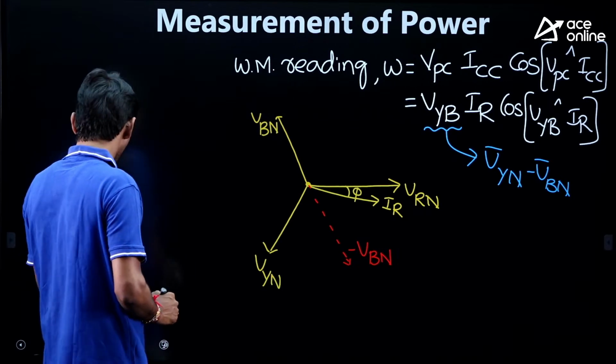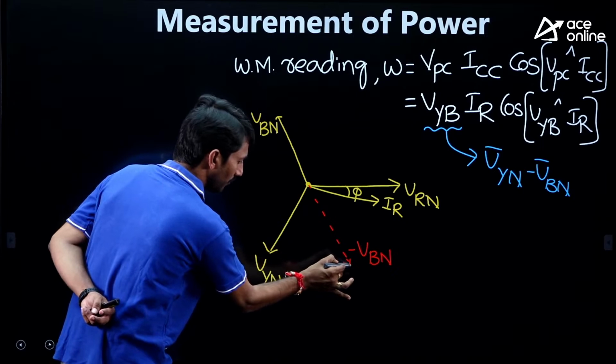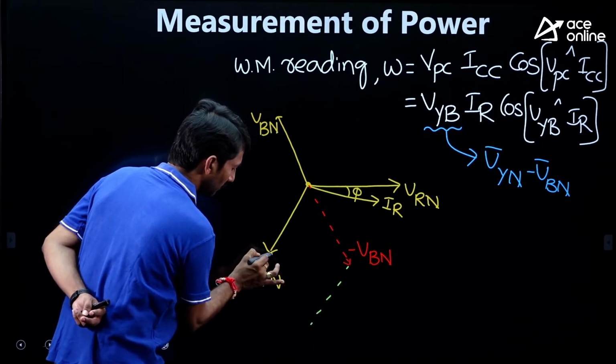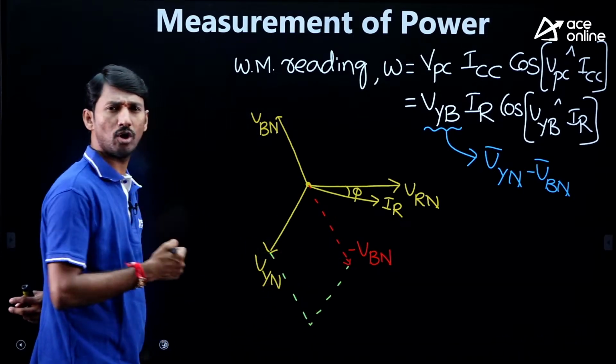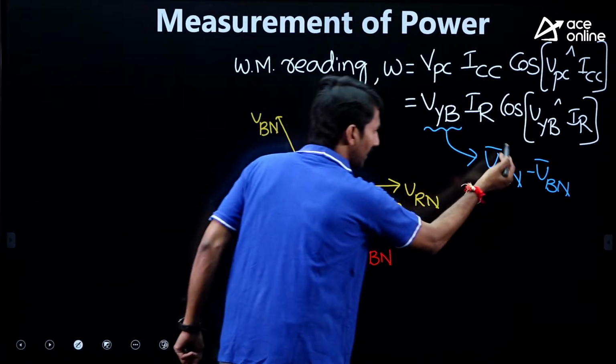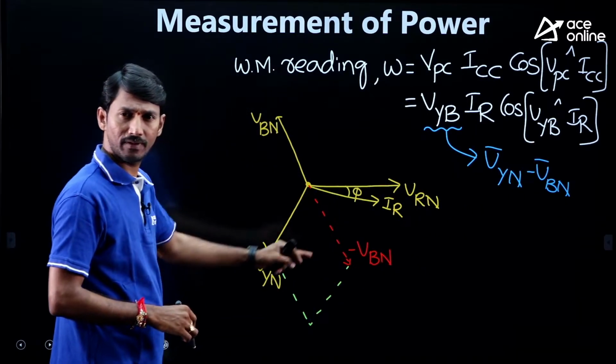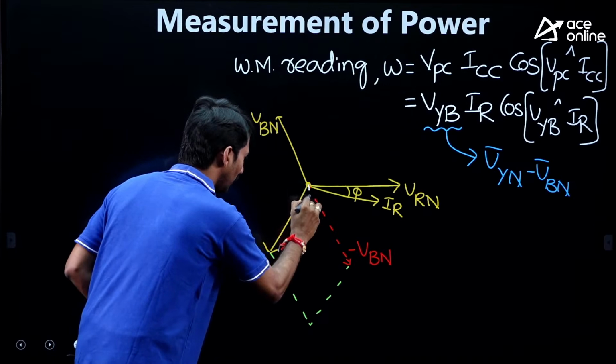Now, adding VYN and minus VBN vectorially, what will happen?